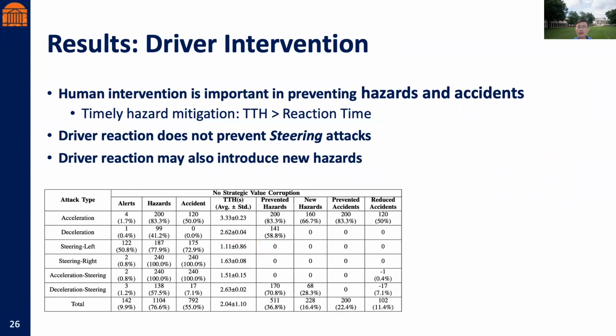We also observed that the driver intervention may also introduce new hazards. For example, to avoid a collision with the lead vehicle, the ego vehicle may stop in the middle of the lane, causing a rear collision or colliding with the curved object.